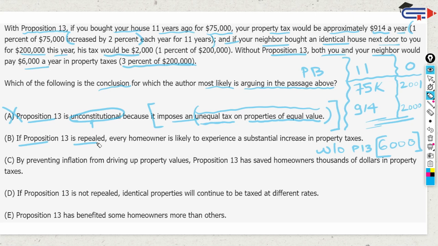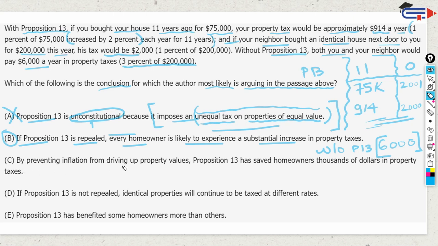If P13 is repealed, that means if we don't go by this table, every homeowner is likely to experience a substantial increase in property taxes. Yes, that is true. If P13 is not there, this guy has to pay $5,000 more, this guy has to pay $4,000 more. So everyone is likely to experience a substantial increase. This can be concluded mathematically. So that's good. Let's see if we have any other answer choice.